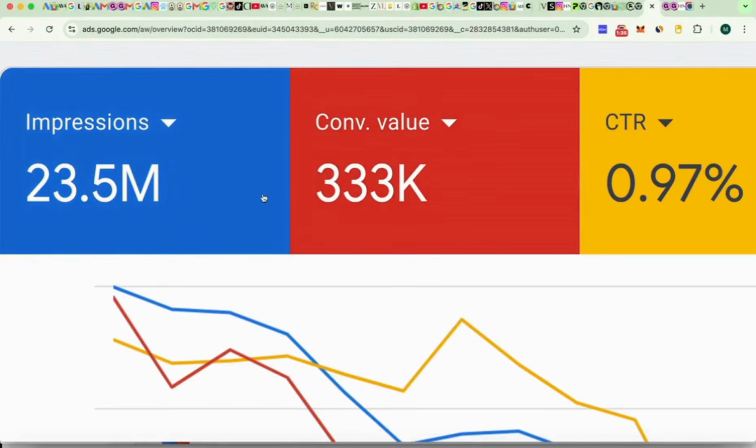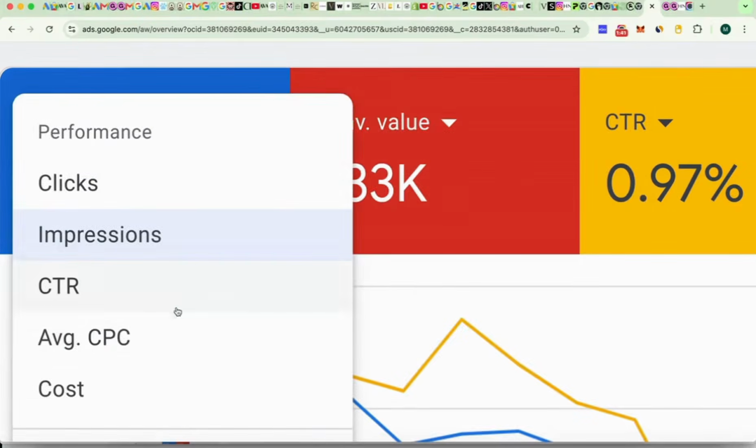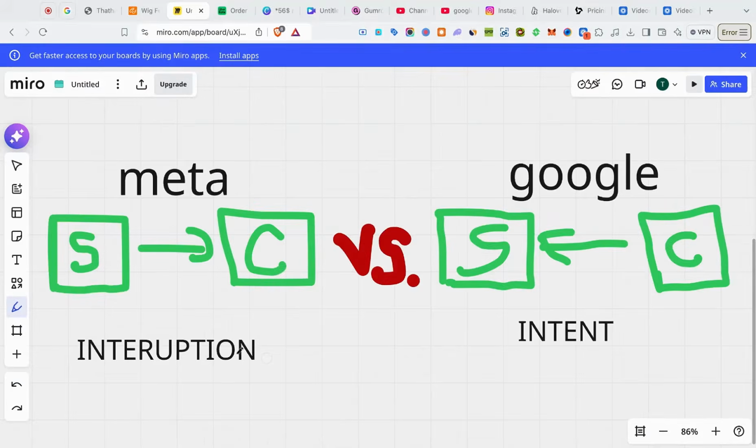All right, guys, so I'm inside of my ad account, and as you can see, this is not a screenshot, right? Anybody can post a screenshot, but not a lot of dropshippers are going to show you guys inside of their actual ad accounts. All right, so now let me explain why Google Ads absolutely mocks Facebook ads.